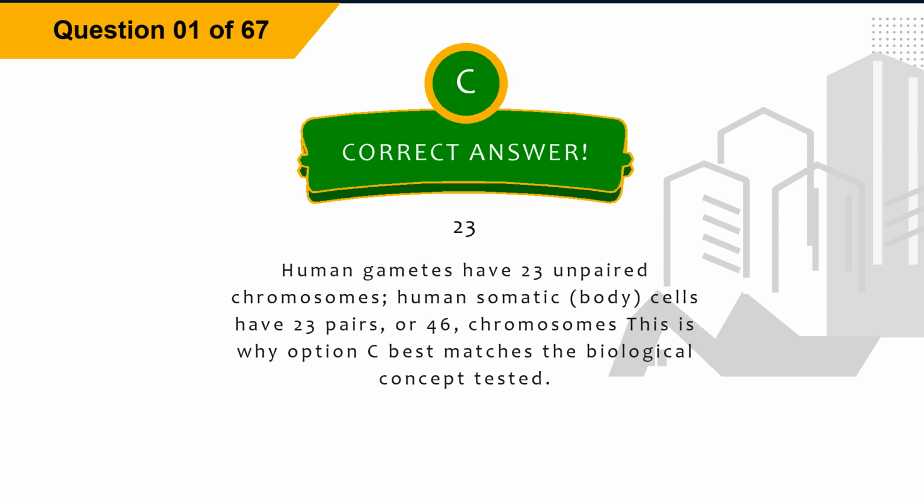Explanation. Human gametes have 23 unpaired chromosomes; human somatic (body) cells have 23 pairs, or 46, chromosomes. This is why option C best matches the biological concept tested.